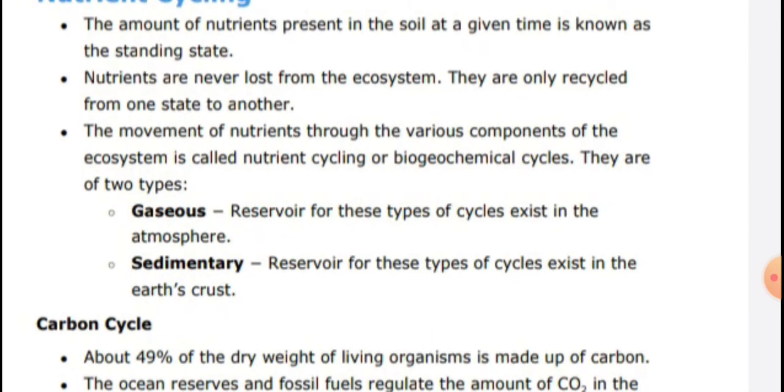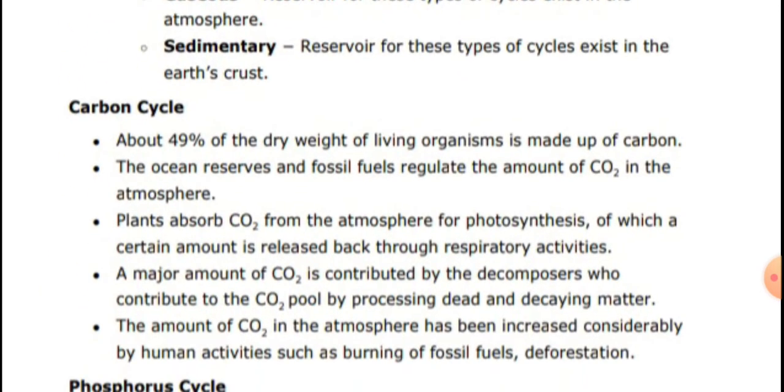The reservoir for gaseous cycles exists in the atmosphere. The reservoir for sedimentary cycles exists in the earth's crust.